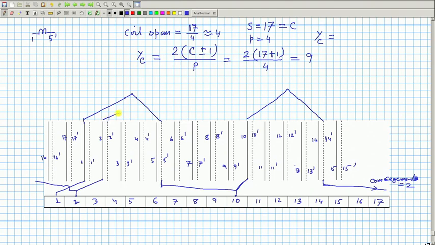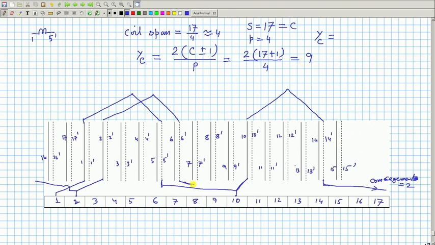So I will go there and come to 6 dashed. This is the end of this coil; where it should be terminated, 2 plus 9 is 11.